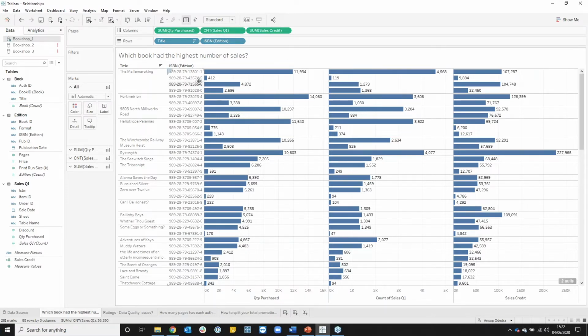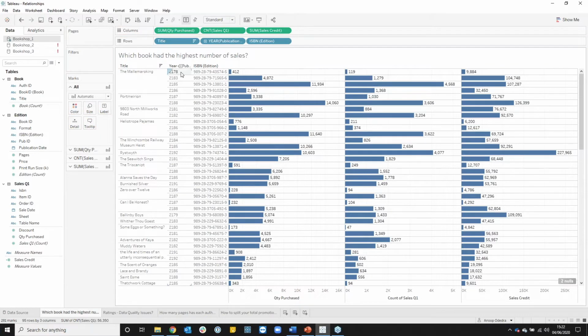I want to order these by my actual edition. So I've got my publication date. Let me drag the year of publication out to sort those, and I can see which edition actually sold the most, which had the highest number of quantity purchased, which one had the most sales generated in terms of sales credit. So that's so far so good.